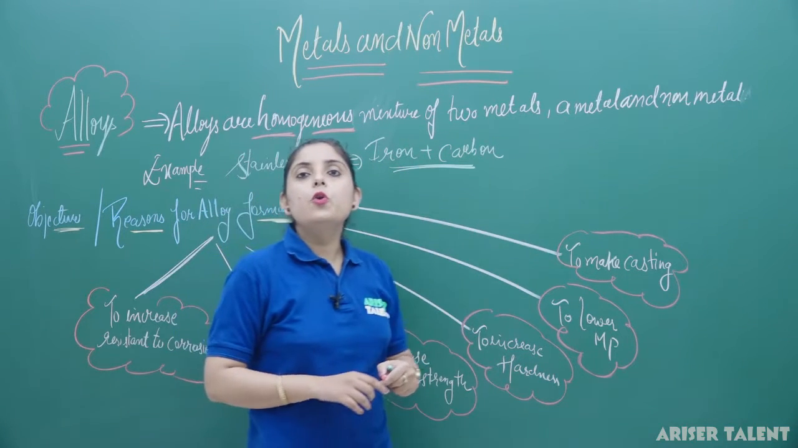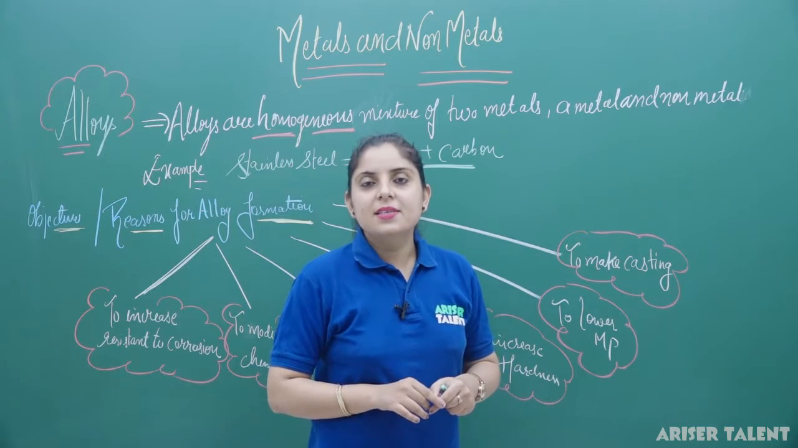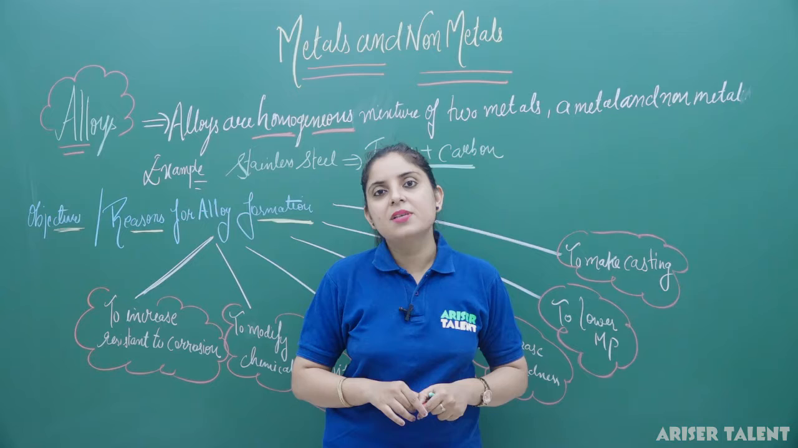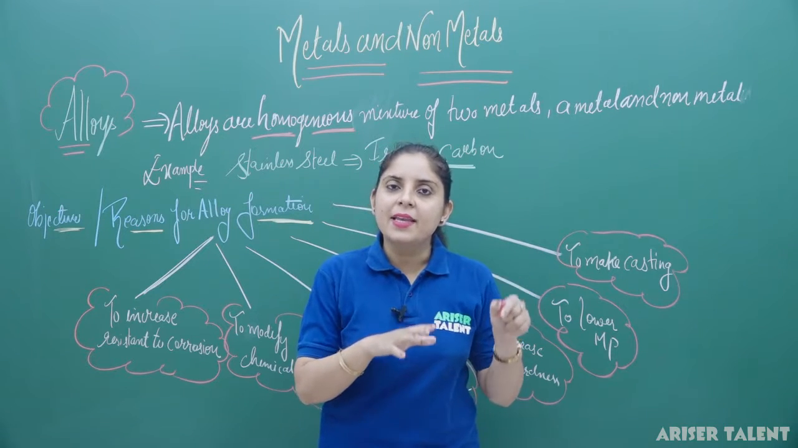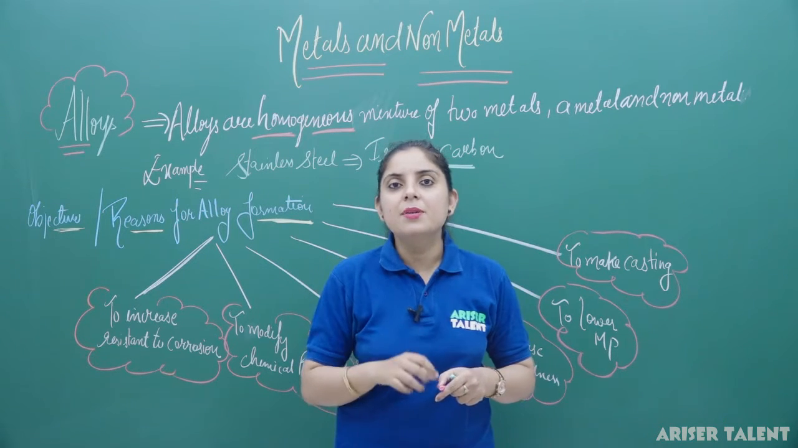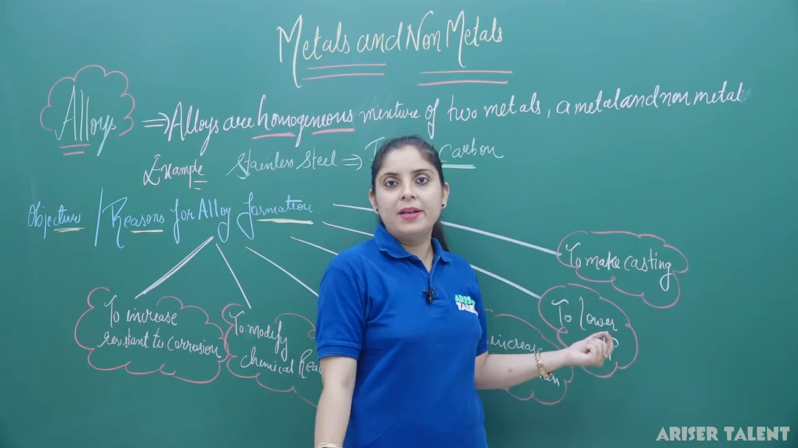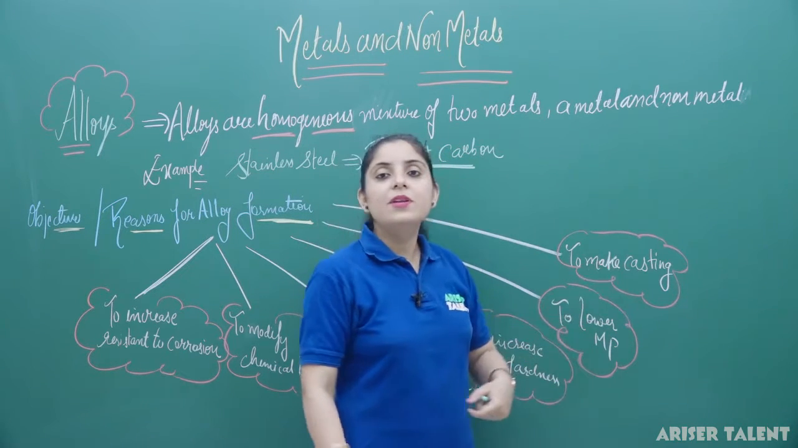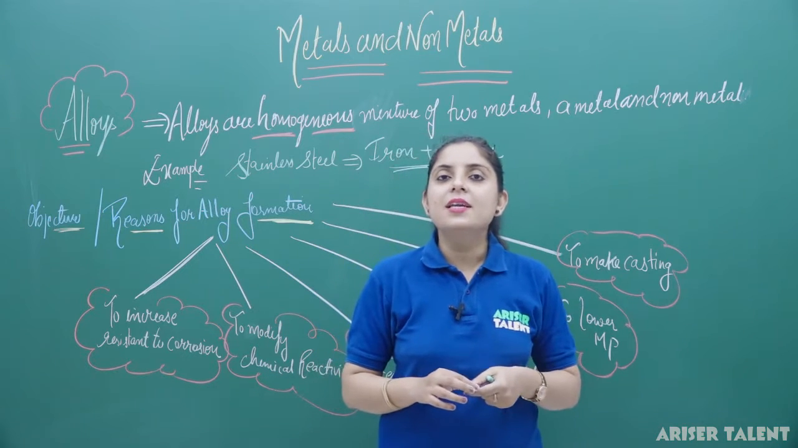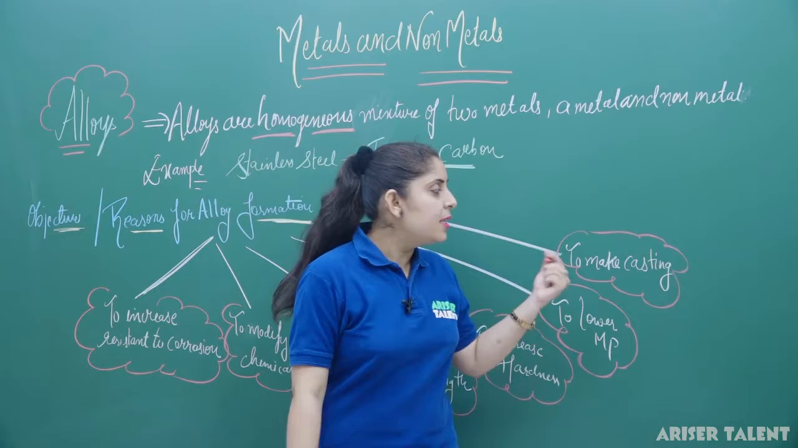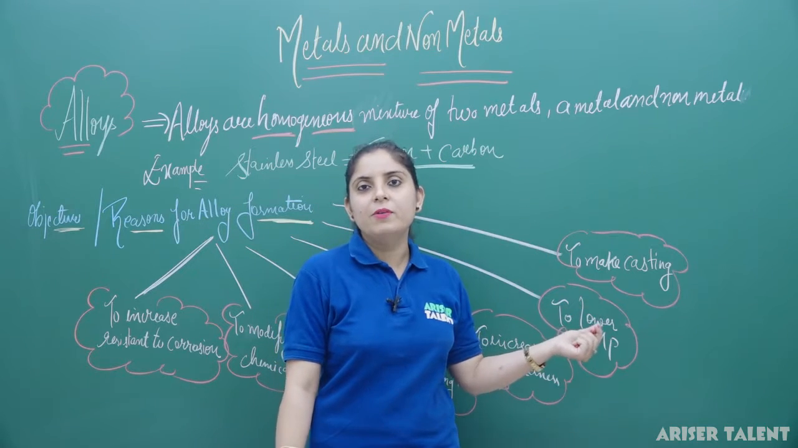Next one is to lower the melting point. In some cases, the metal is going to react with the mercury and amalgams are formed. Whenever you react any metal with the mercury, amalgam is formed, and sodium amalgam is an example where you can lower the melting point of a substance. Last one is to make casting. For casting, cast type metals are generally formed, and this type of the casting is done only with the alloys.